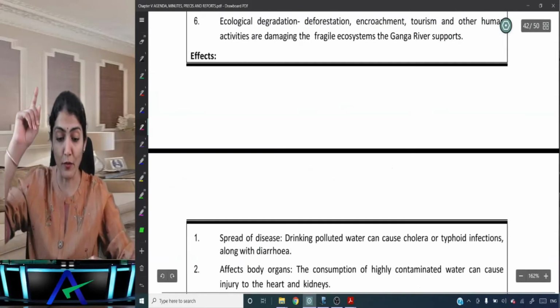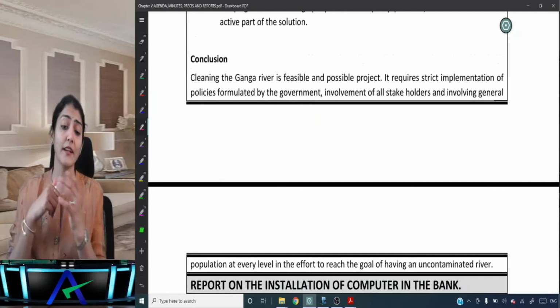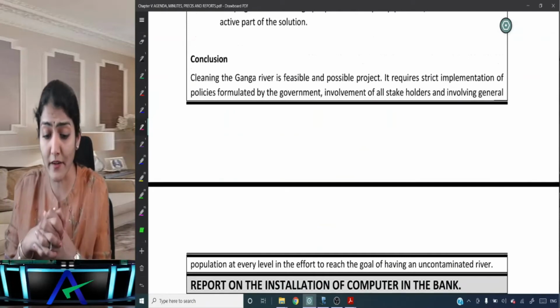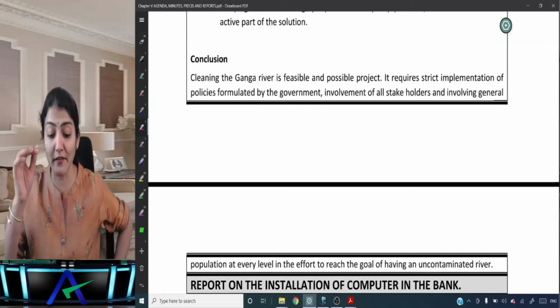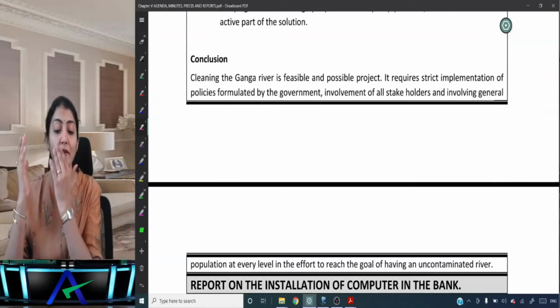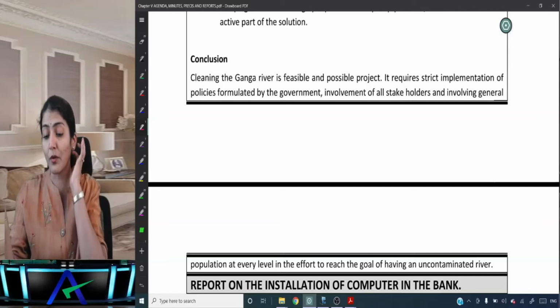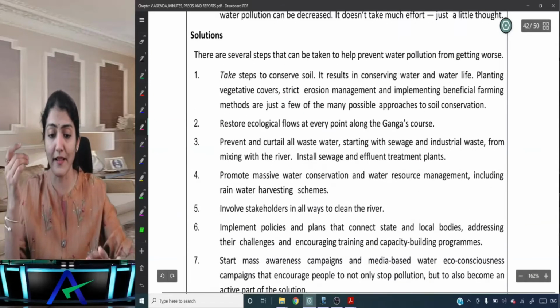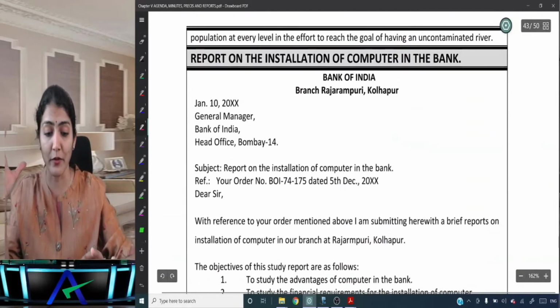Conclusion. So cause, effect, solution, and now finally conclusion. Cleaning the Ganga river is a feasible and possible project. It requires strict implementation of policies formulated by the government, involvement of all stakeholders, and involving the general population at every level in the effort to reach the goal of having an uncontaminated river. Right, so that's the cleaning of the Ganga River, a detailed report given over there.